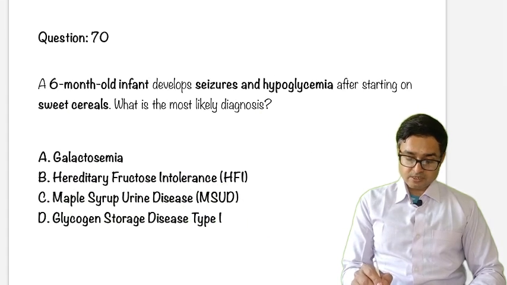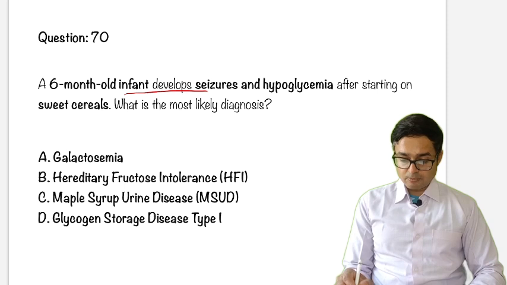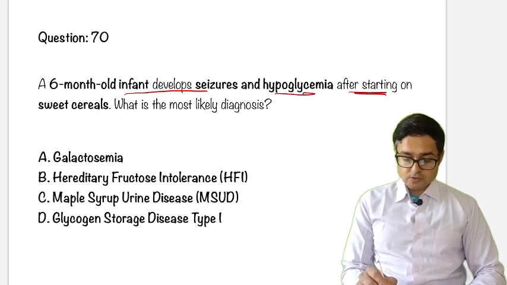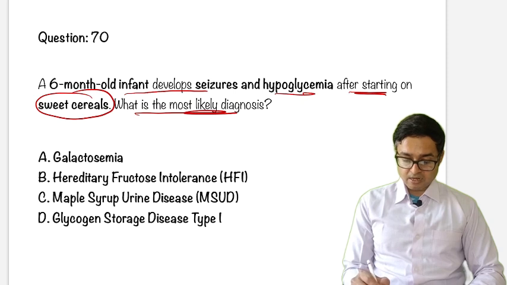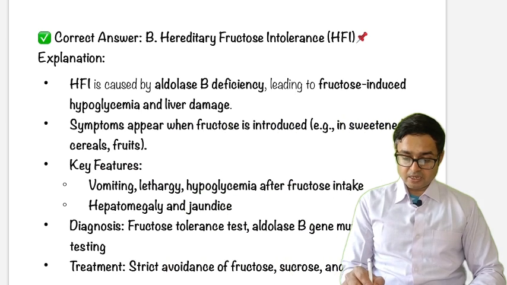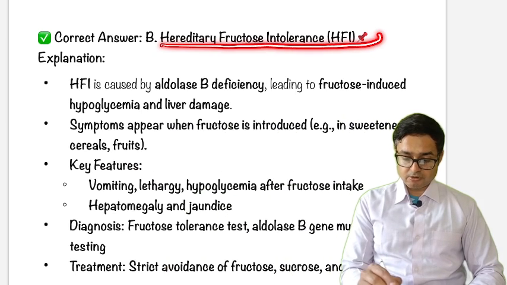Next question, question number 70. A 6-month-old infant develops seizures and hypoglycemia after starting sweet cereals. What is the most likely diagnosis? Options are galactosemia, hereditary fructose intolerance, maple syrup urine disease, and glycogen storage disorder. The answer will be hereditary fructose intolerance.